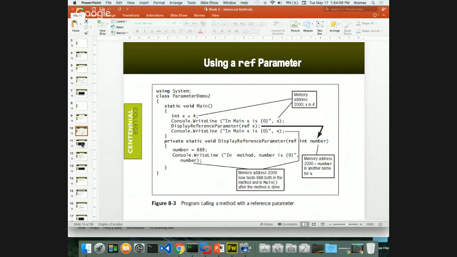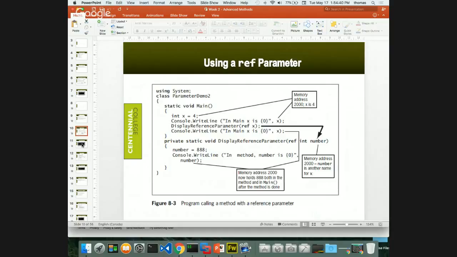In fact, if anything, I want you to think of it this way: with the ref keyword, I don't need to return anything. One of the problems people have is that you can only return one thing, one object or one variable, from a method. You can't return multiple things. You can't return a list of things, only one thing. So to get around that, they use reference type parameters so that I don't have to return anything. All the reference parameters are output.